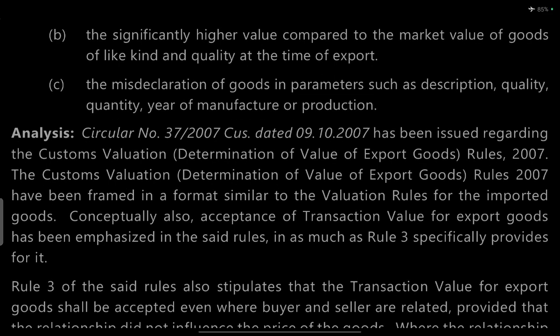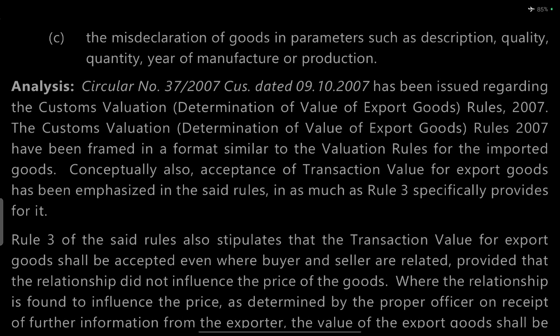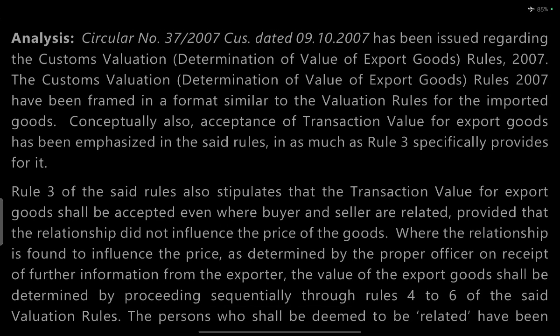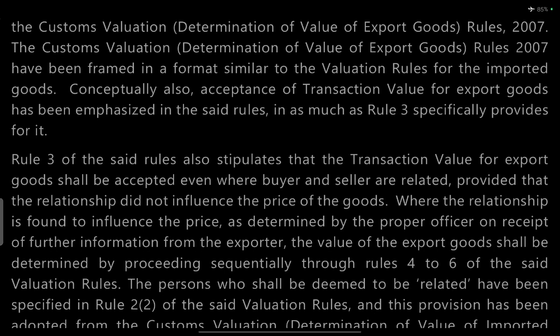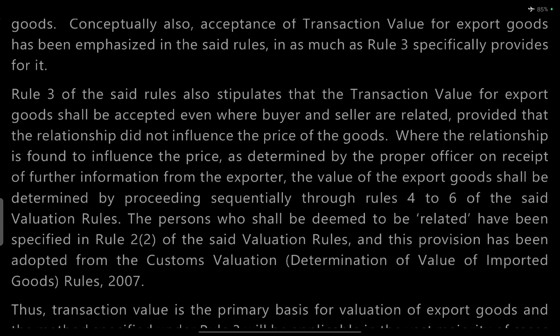Analysis: as per Circular No. 37/2007-Cus dated October 9, 2007, which has been issued regarding the Customs Valuation (Determination of Value of Export Goods) Rules, 2007. These rules have been framed in a format similar to the valuation rules for imported goods. Conceptually, acceptance of the transaction value for exported goods has been emphasized in these rules. As the case may be, Rule 3 specifically provides for this.